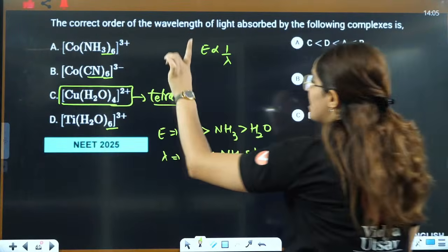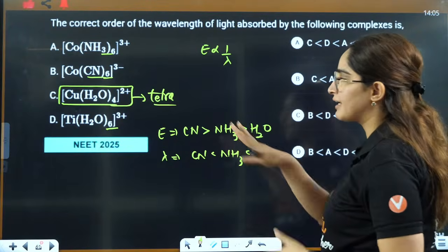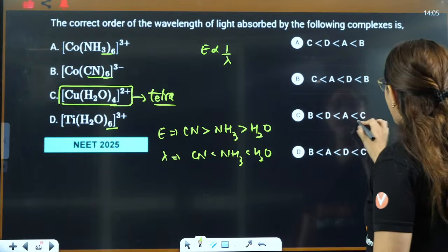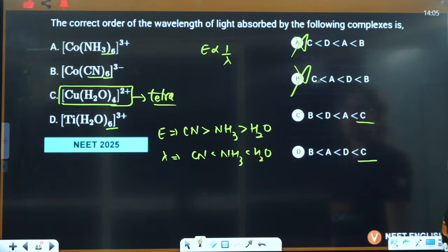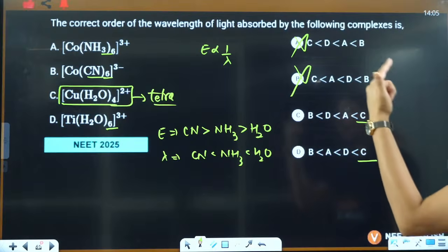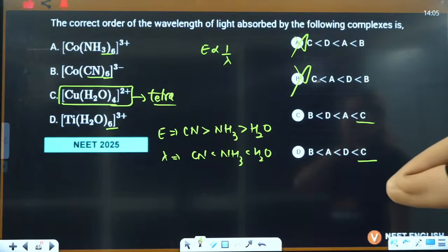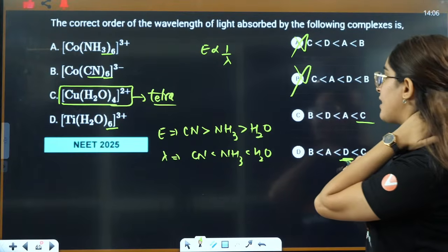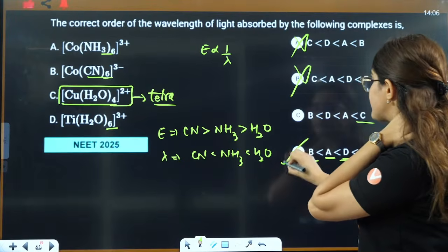Just a minute. If I see the energy value here, energy of tetra will be minimum. That means its lambda will be maximum. That means C will have maximum here. So these two are eliminated. Okay? Now if I compare A and B here, in this case, water will have maximum. Water means D will have, then after water you will have ammonia, that is A, and then you will have B. So answer will be D.